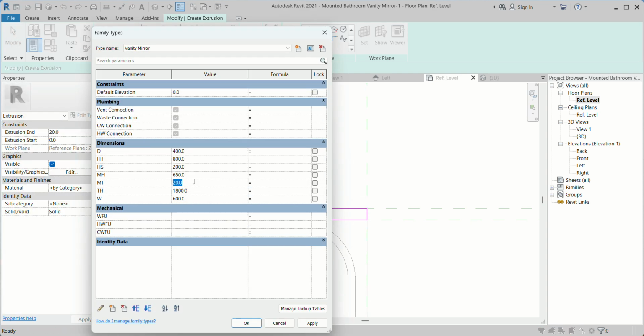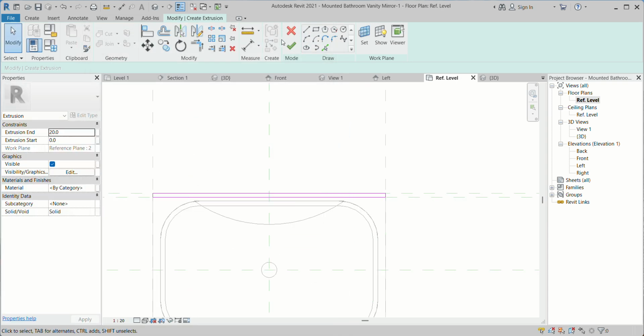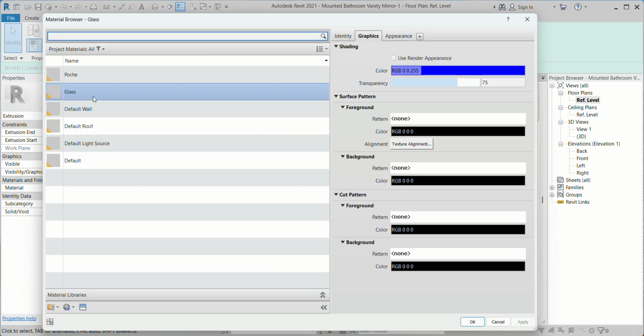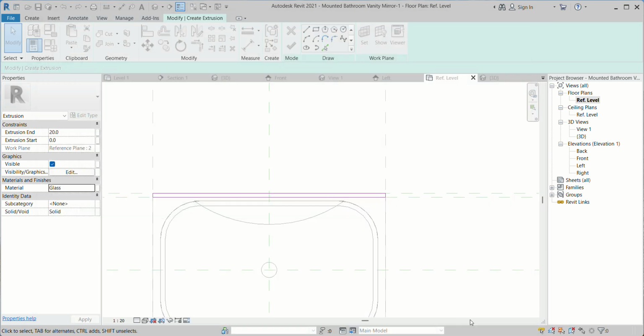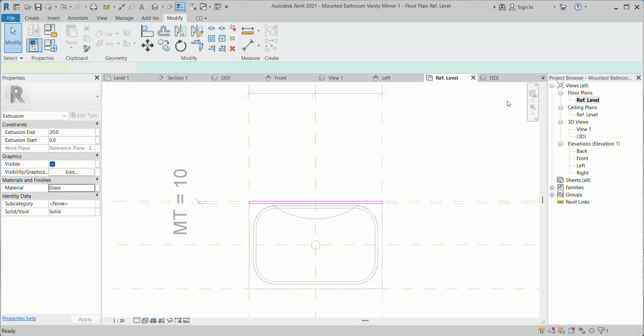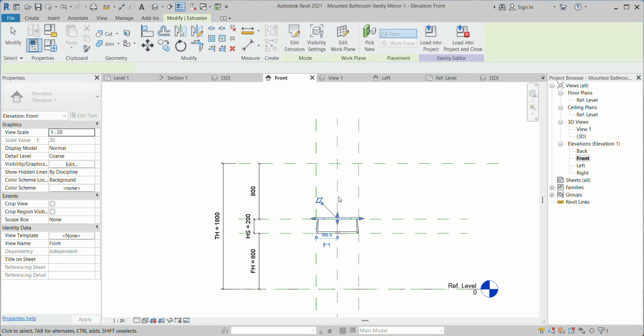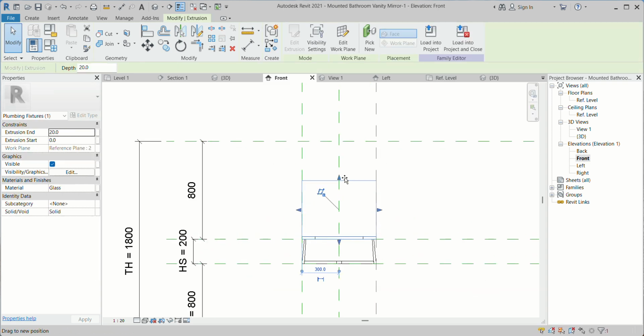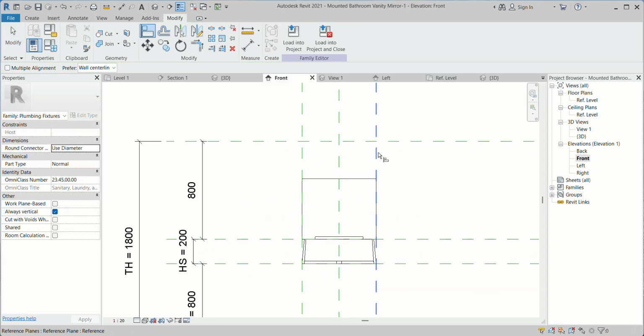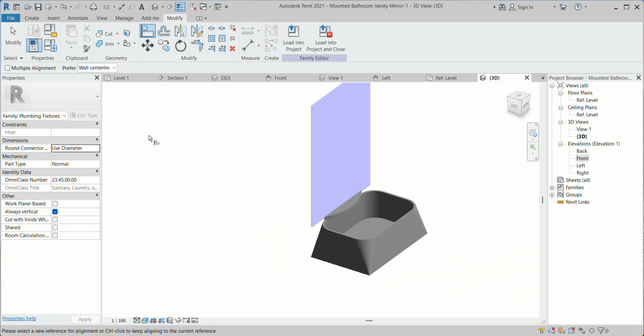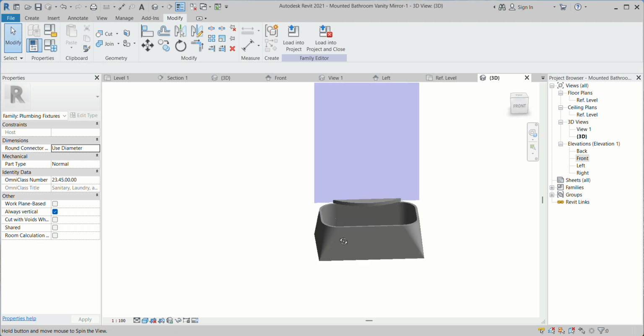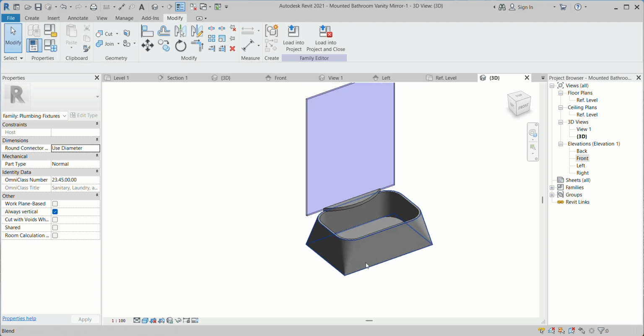The mirror thickness, I can put it 10. So 20 is a little bit bigger, so I can apply it. Before that, you can choose the material like glass. Don't forget that one. So I can go back to my front. I can lock this one up to be yes. So when I choose this one, you can fix it to the element.